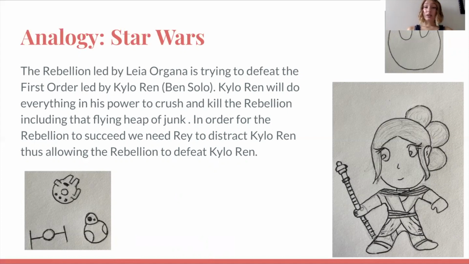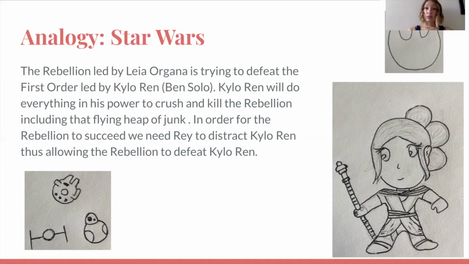In order for the rebellion to succeed, we need Rey to defeat Kylo Ren, thus allowing the rebellion to defeat Kylo Ren. So in this example, the rebellion is transcription, because by allowing it to occur, the First Order is defeated, or the structural genes are transcribed.